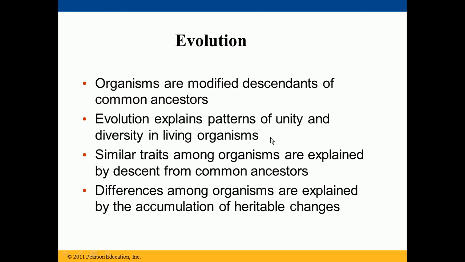So basically, if you see all the organisms around you, we are very diverse, but we have some characteristics which are similar in us, and that shows that we are connected, we are related. Similar traits among organisms are explained by descent from common ancestors. A typical example of this is some very small organisms called protozoa, which are present in water. They are single-celled organisms.